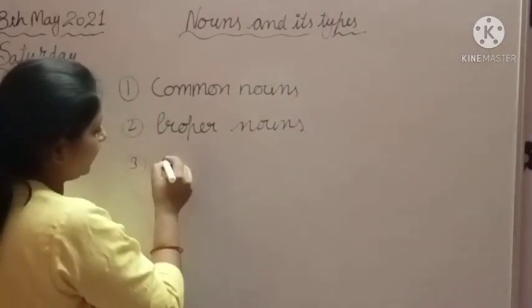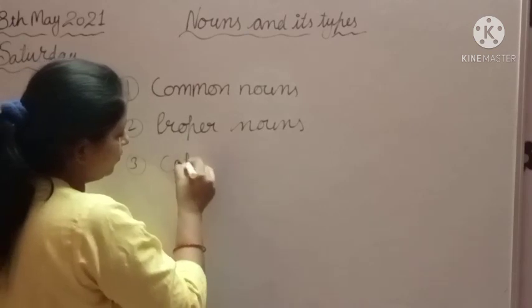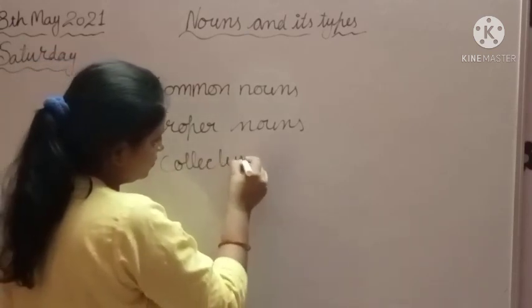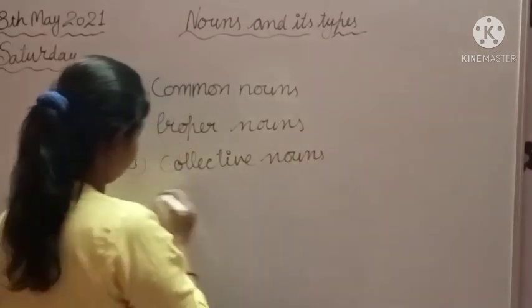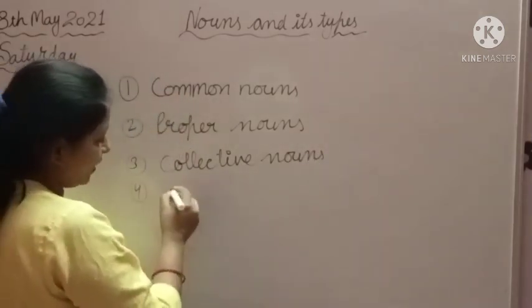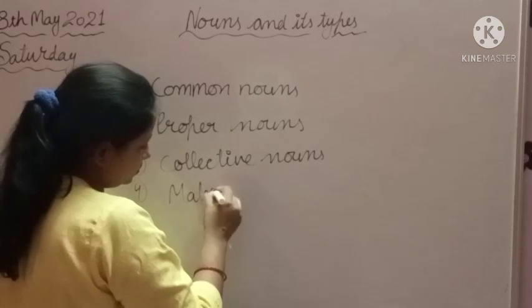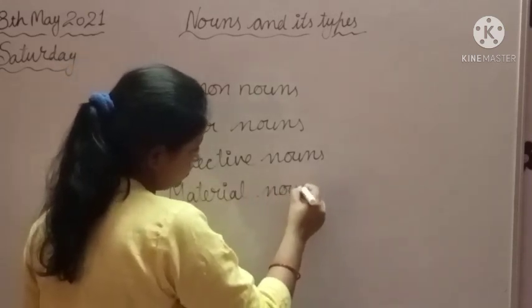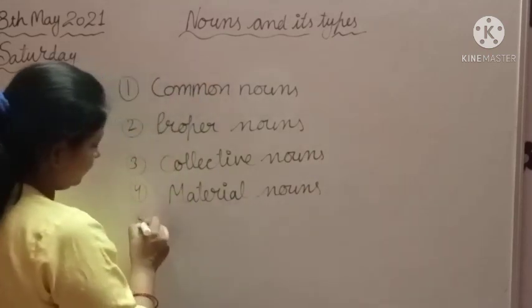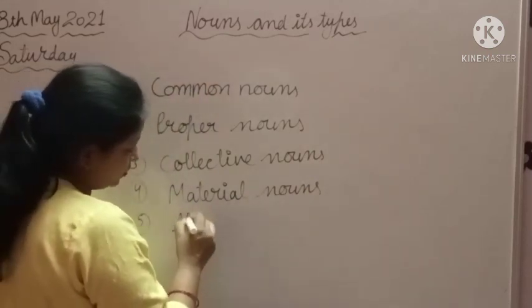Third is collective noun. Fourth is material noun. And fifth is abstract noun.